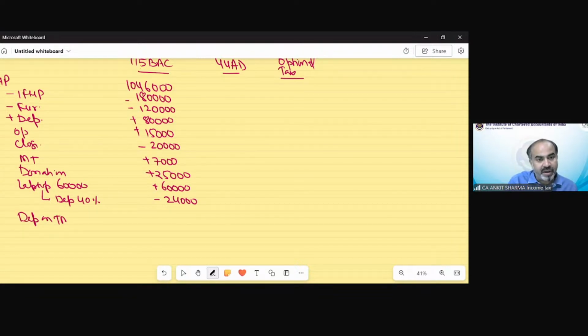Depreciation on trademark already charged at 15% is equivalent to 1,200 rupees. So we need to charge an extra 10%. 1,200 is equivalent to 15%, so what is the extra 10% value? That would be 800. So we will charge an extra 800. Clear?